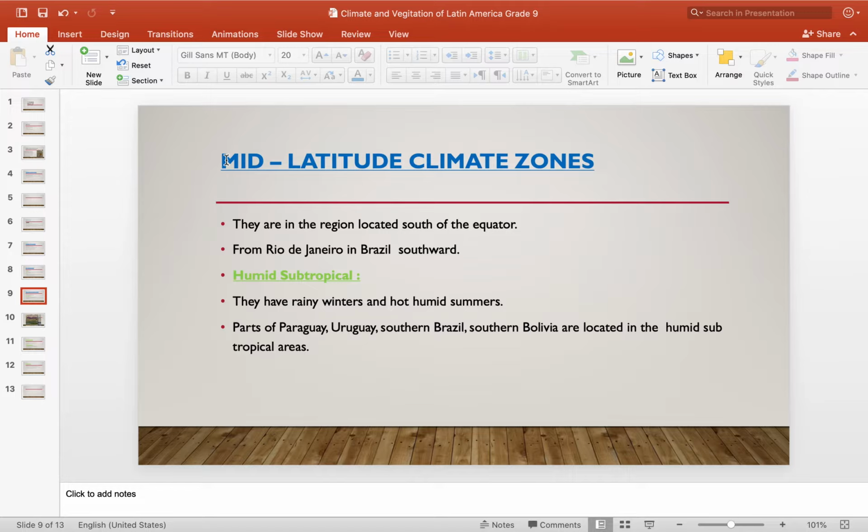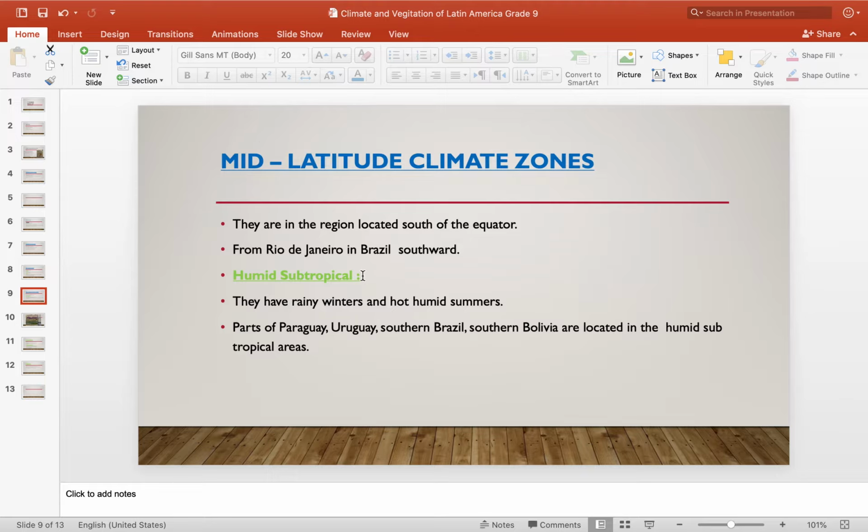Then we proceed with the mid-latitude climates. What is the nature of this climate that is located in the middle latitudes? They are in a region located south of the equator, from Rio de Janeiro in Brazil southward. So these are the zones of the mid-latitude climate in Latin America.